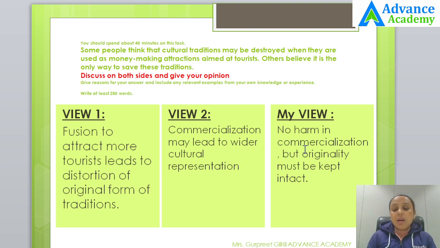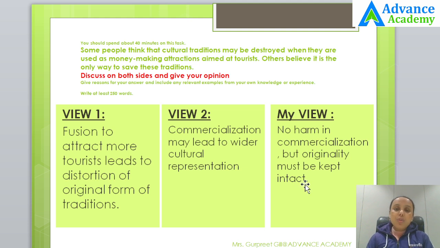However, in the third paragraph, you have to represent your own opinion, which you may say is that there's nothing wrong in commercialization, no harm in commercialization, but originality must be kept intact. You want to give advice that it's okay if some of the people want to earn money by making the tourists pay in order to watch those traditions or take part in those traditions. There's no harm in making money out of this, but they should not be distorting the originality. The originality must be kept intact.